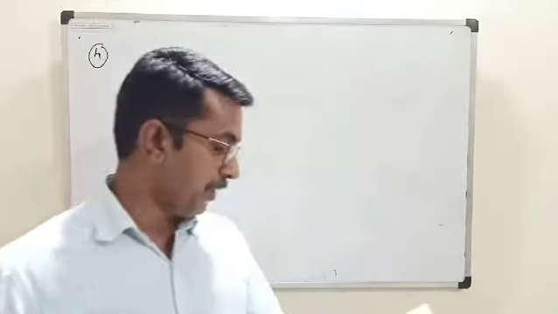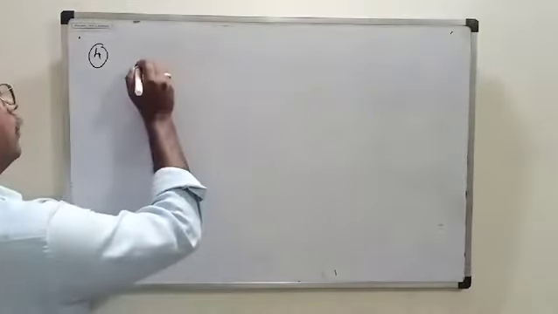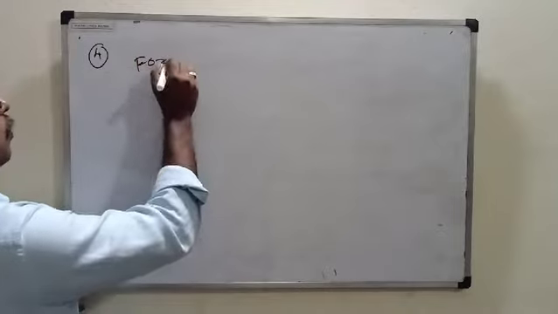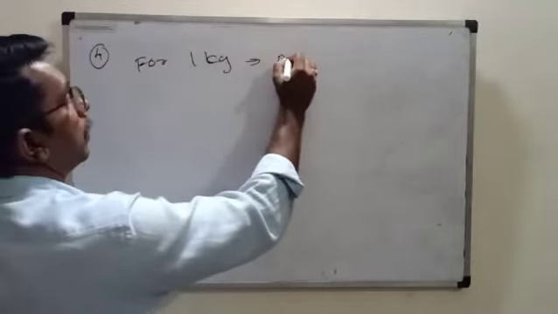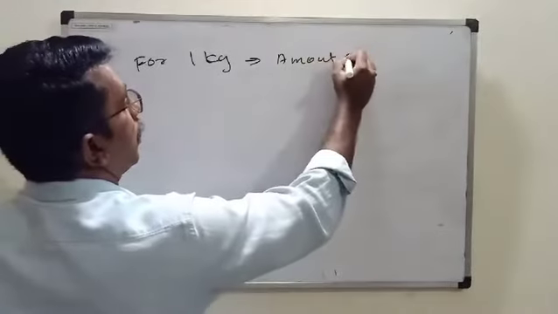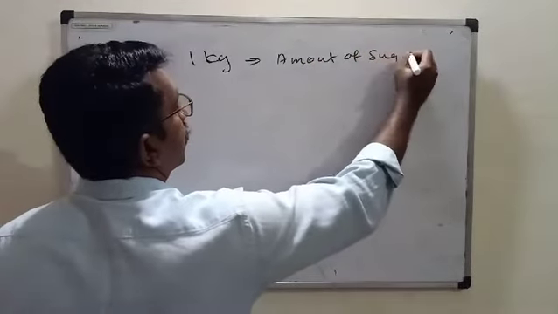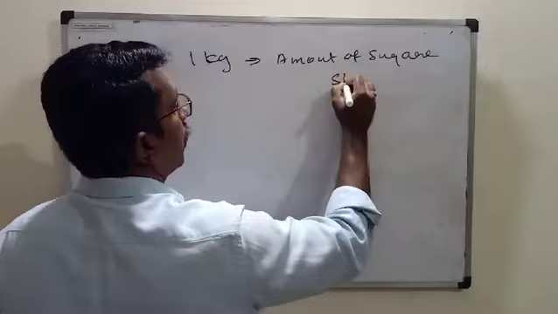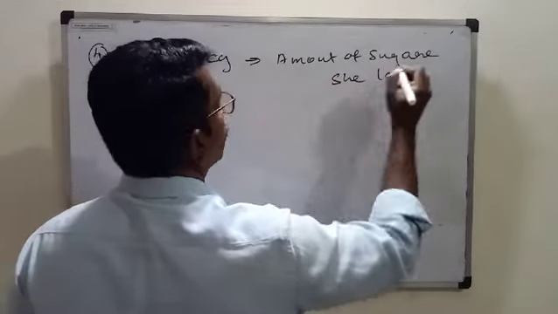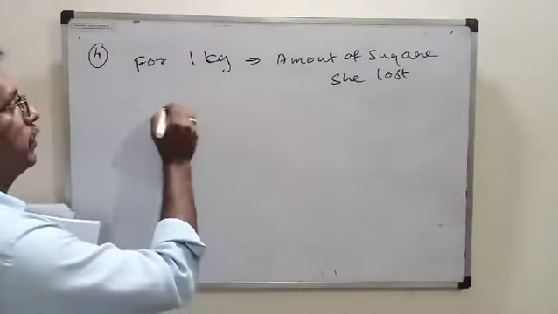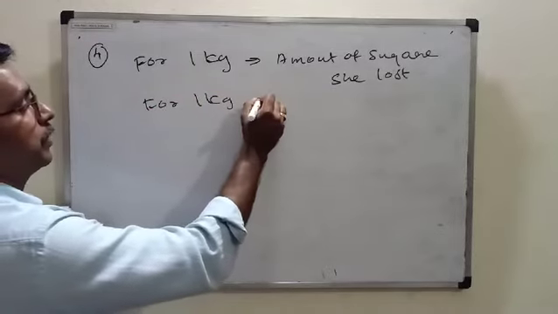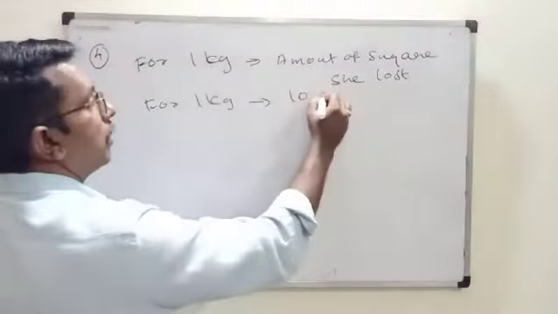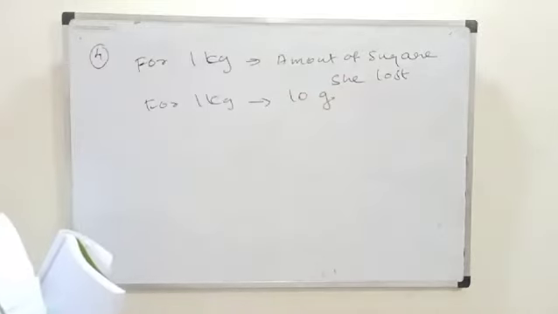Now let us see. For 1 kilogram, the amount of sugar she lost, how much? For 1 kilogram, she lost 10 gram.